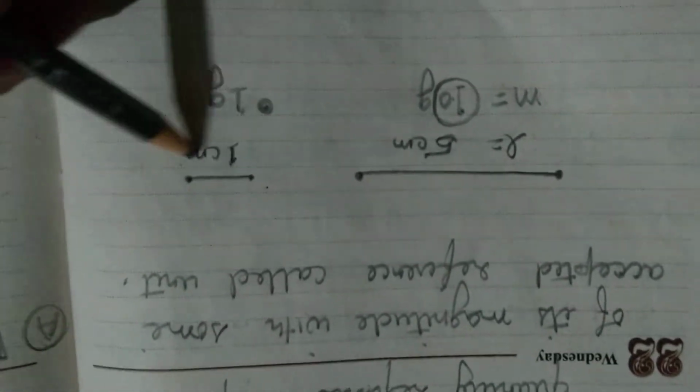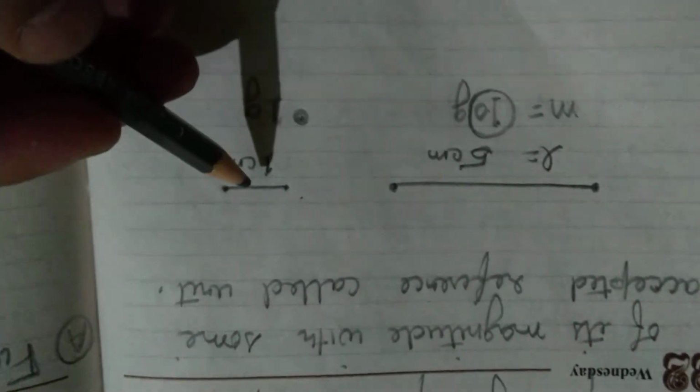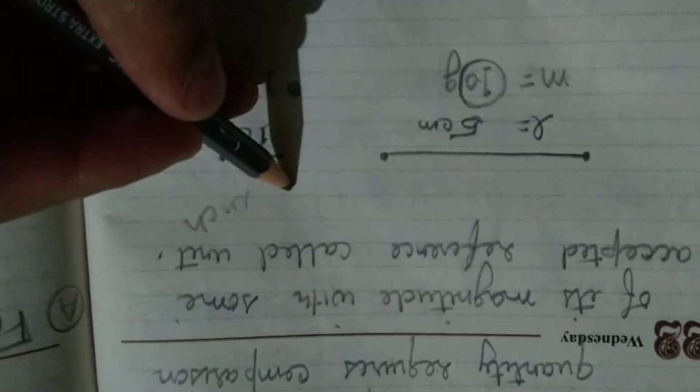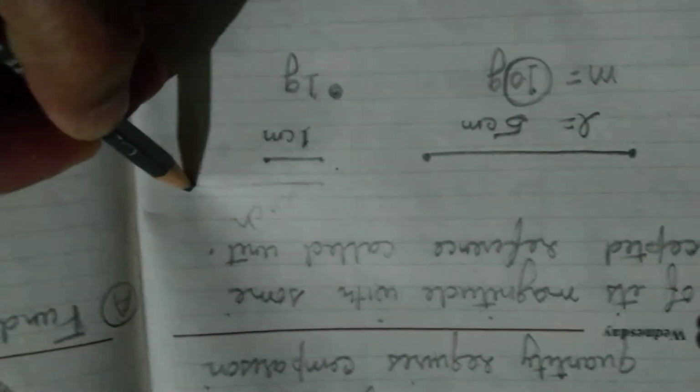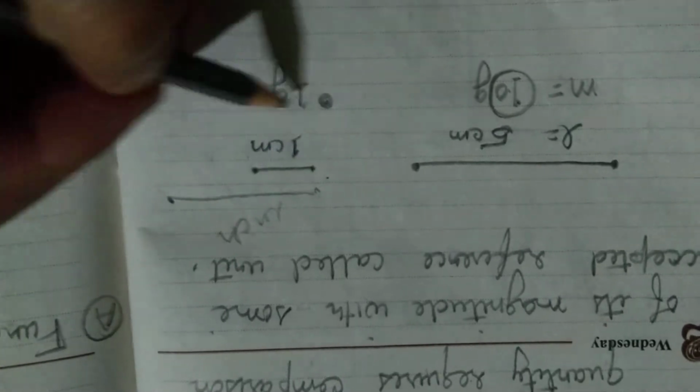See, this length we are calling 1 centimeter, so it is up to us. We can have different units as well. So suppose we have a unit of inch. Inch is a little bit bigger than this, like this much, so inch is bigger. So it is up to us, we define units. So this much length we can call an inch, this much length we are calling centimeter. So all this is a convention, all this is a system that we are developing.